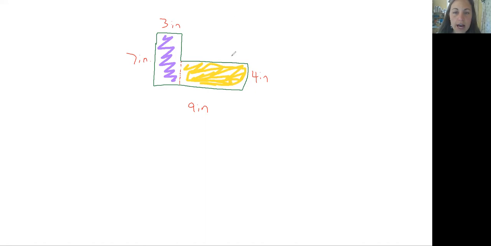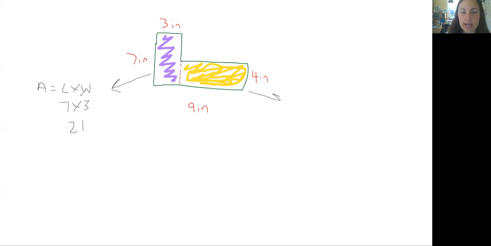And so when we do that, first we have to find out what are these other sides. So this rectangle, we know the length is 7, the width is 3. And knowing the area of a rectangle is length times width, this is just going to be 7 times 3, which is 21. Okay, and that is for this rectangle.